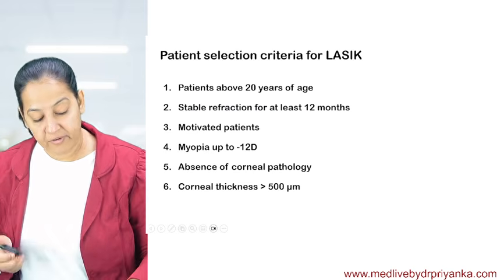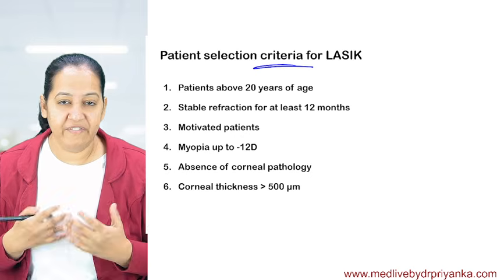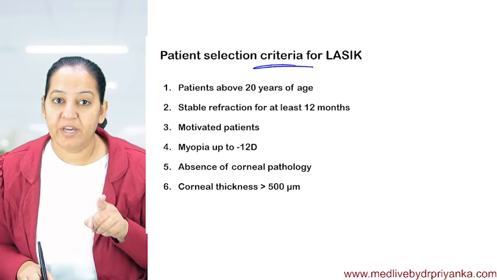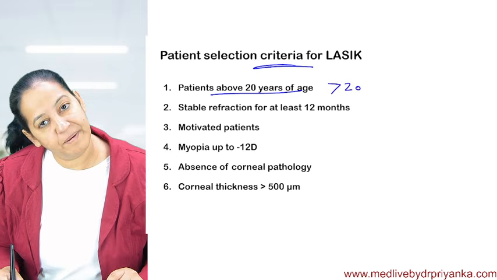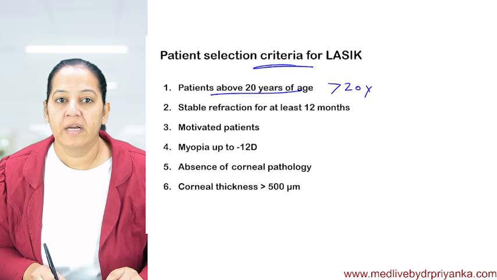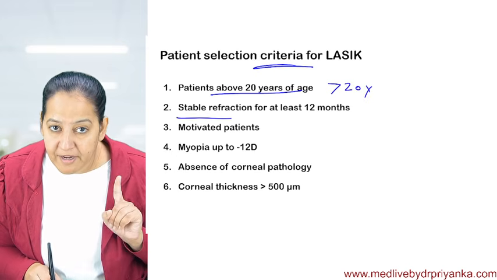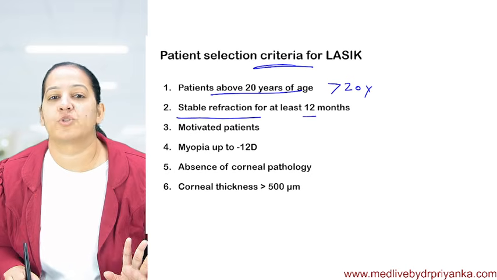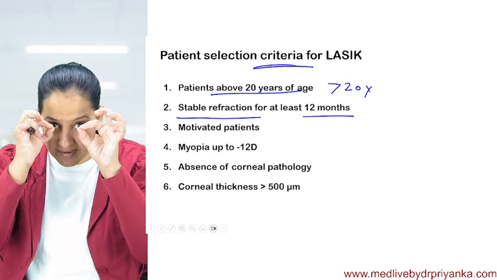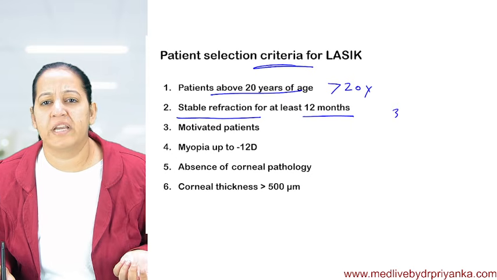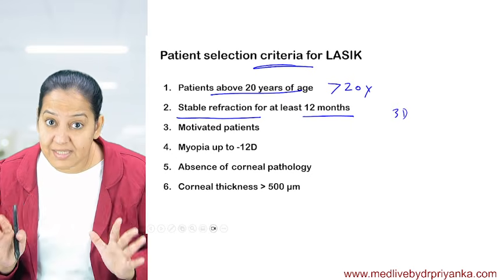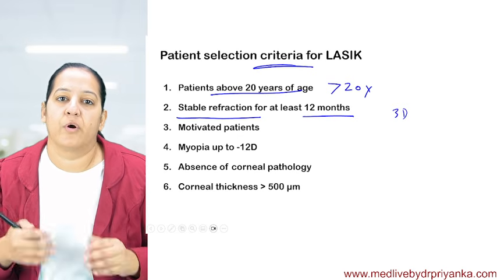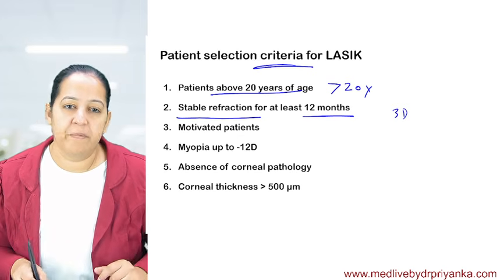But there are certain criteria for LASIK. Not everyone is fit for LASIK. The patient should be more than 20 years; LASIK is not performed before 20 years. The patient should have a stable refractive error for the last 1 year. The number has not changed. Suppose it is 3 diopter or 4 diopter, whatever it is, it is fixed since the last 1 year. It is not increasing or decreasing. It is stable. Then only we can perform LASIK.